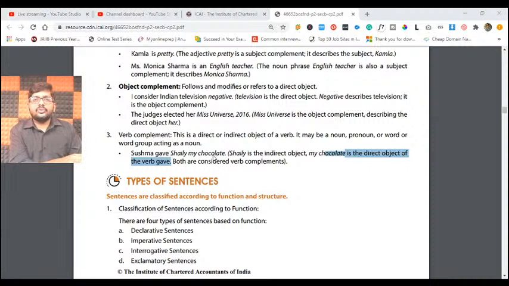So what are you trying to do here? What did you do with the chocolate? You gave it. Sometimes I say, Sushma ate my chocolate. So eating is my verb. Or Sushma threw away my chocolate. The throwing becomes my verb, but that verb describes what you have done with the noun. What is your object there? Chocolate. So what have you done with the chocolate? That is what verbal complement is all about.